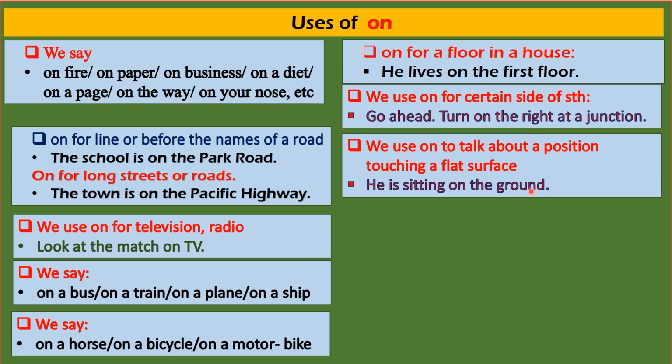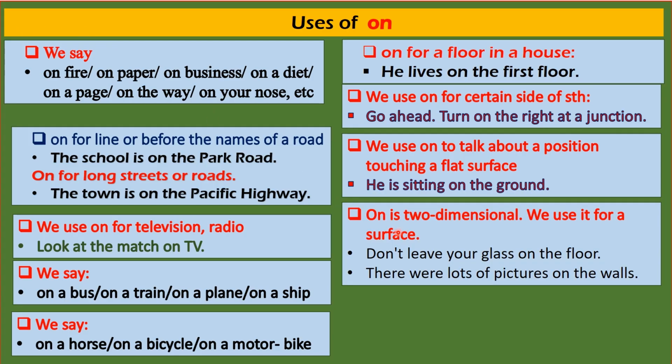Now from these examples, we can understand that on is two-dimensional. We use it for a surface having two dimensions. For example, don't leave your glass on the floor. A floor has two dimensions. There were lots of pictures on the wall. A wall has two dimensions, length and breadth.